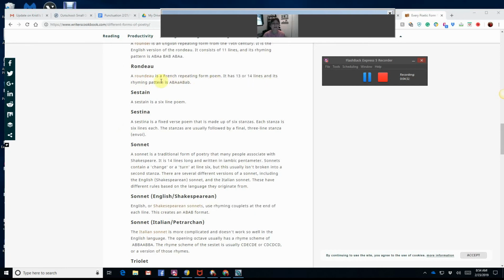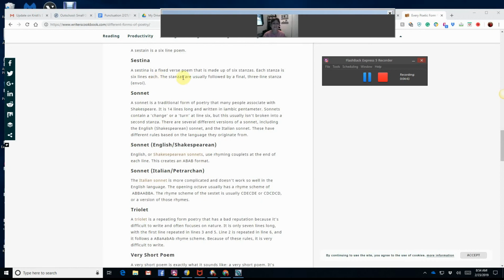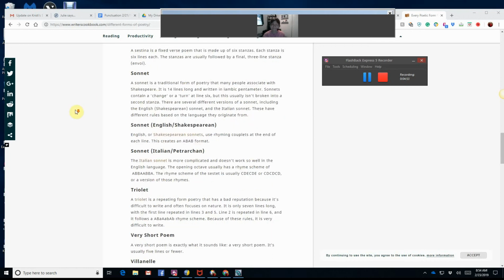A rondo is a French repeating form poem. It has 13 or 14 lines, and its rhyming pattern is A-B-A, A-A, B-A-B. A sestina is a fixed verse poem that is made up of 6 stanzas. Each stanza is 6 lines each. The stanzas are usually followed by a final 3-line stanza.